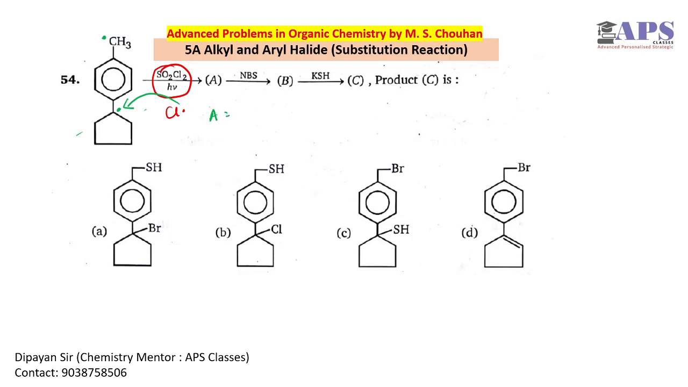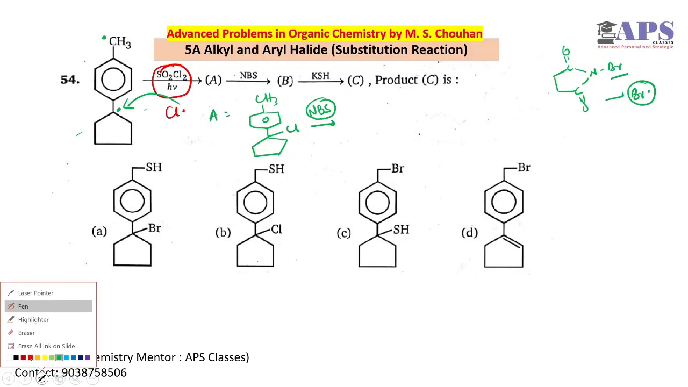In molecule A we have CH3 and CH2Cl. Now NBS is added. NBS is N-bromosuccinimide, and this is its structure. Here we have a Br dot radical, and Br dot will be attached at the benzylic position. Now we have only one benzylic position free. So after the addition of NBS, we will have this kind of situation.